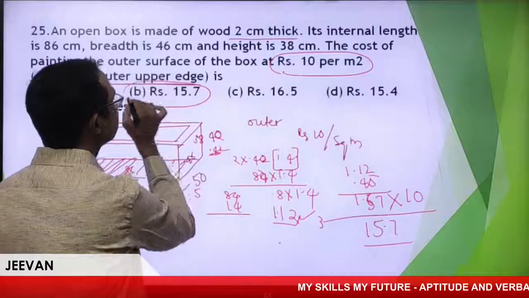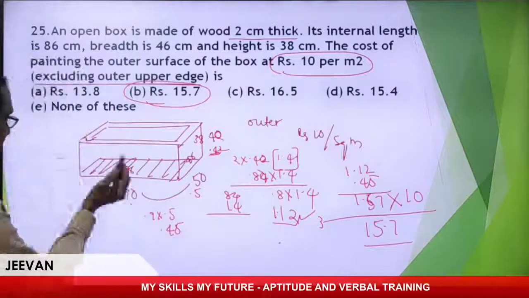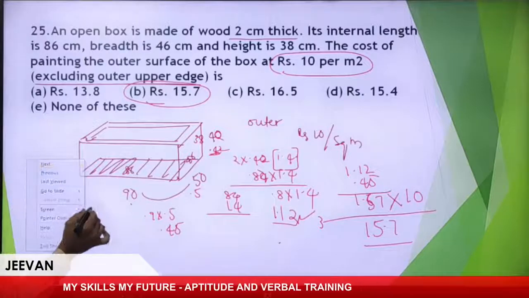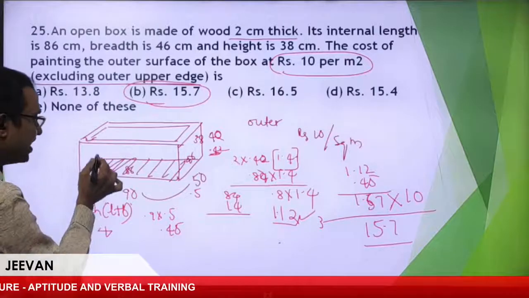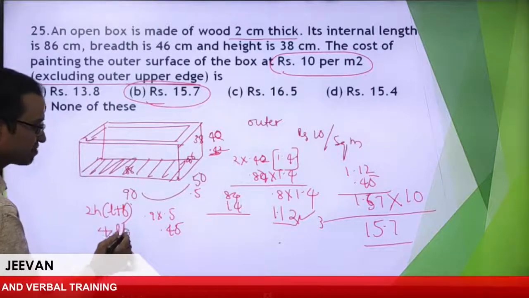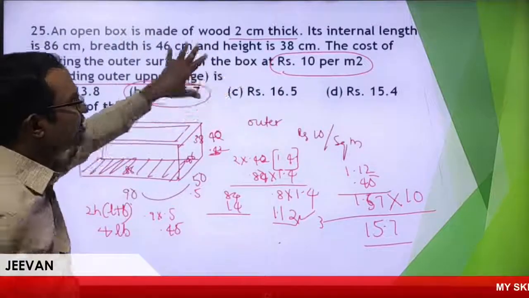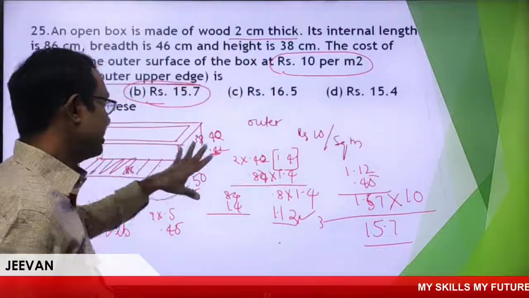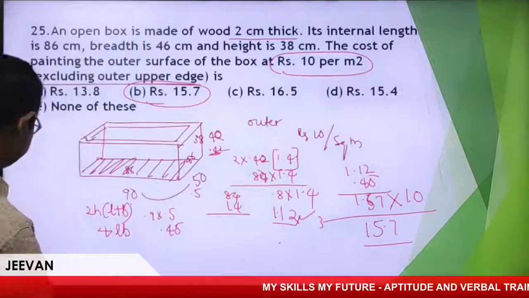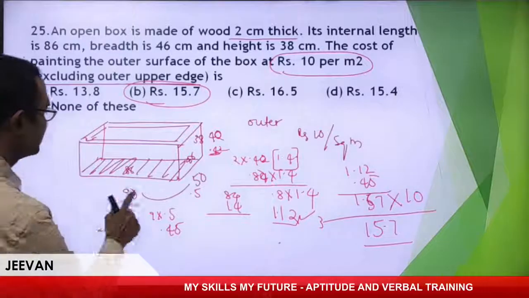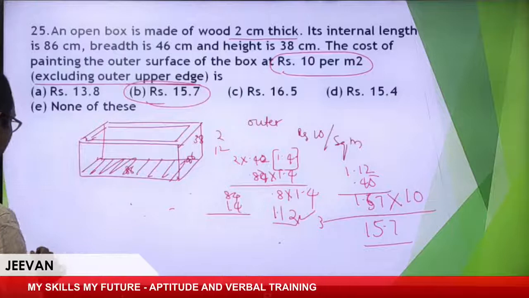Your answer is clear. I said only 2 points. One is the curved surface area, 2h into L plus B, plus the base area LB. Calculation must be very careful, because everything is given in terms of centimeter. So once again, I'll tell one point, then I close it. Here, the values to be considered.